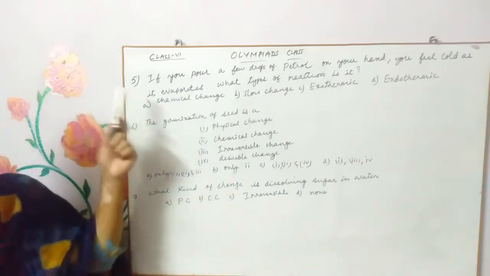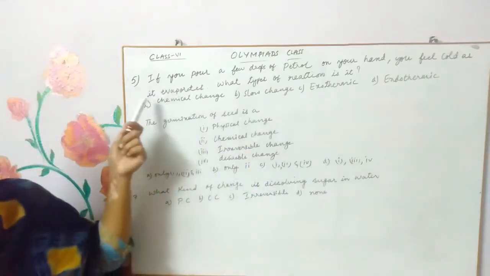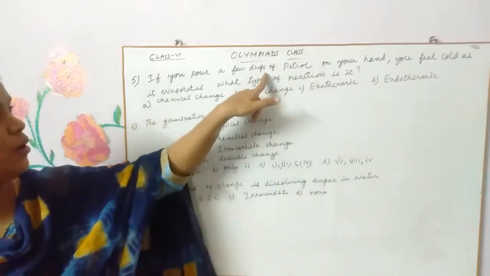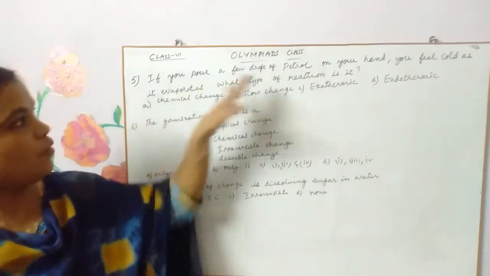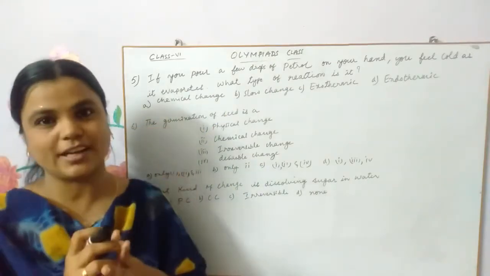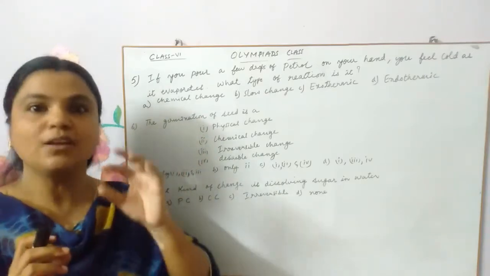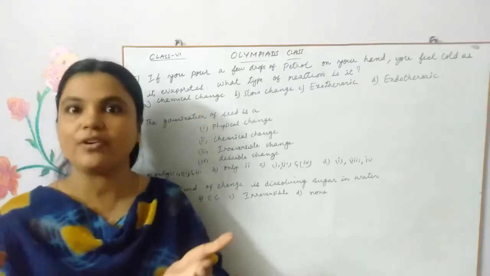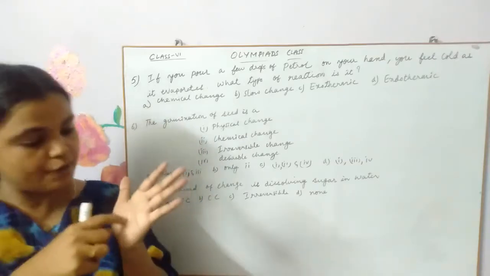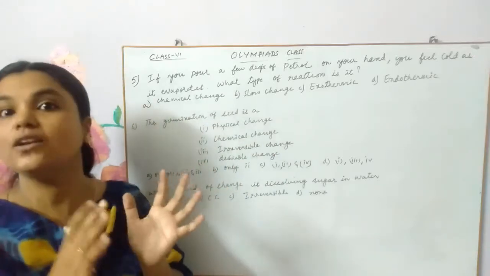Fifth question. If you pour a few drops of petrol on your hand, you feel cold as it evaporates. What type of reaction is it? What happens here when you take a few drops of petrol or nail polish remover, spirit or anything, and put it on your hands, you feel a little cool. That's because it evaporates by taking your body heat. It absorbs your body heat from that region, so that heat is taken away from your body. That's why you feel a little cold over there.